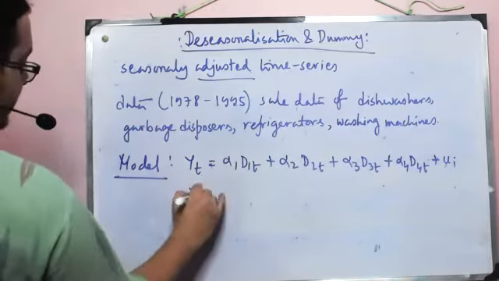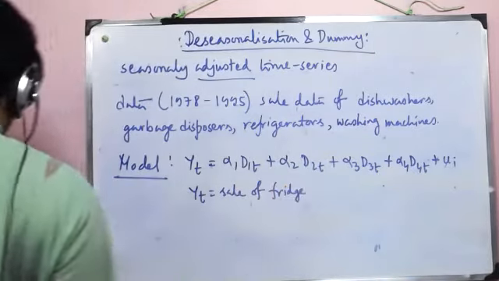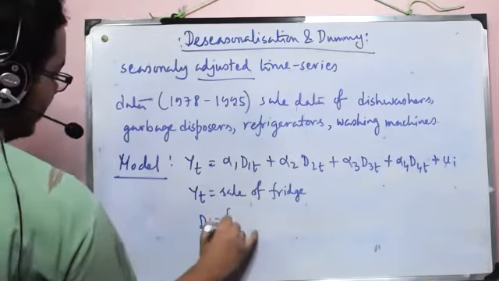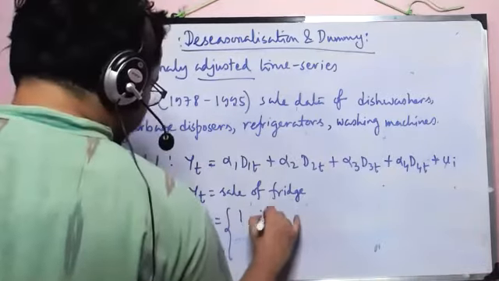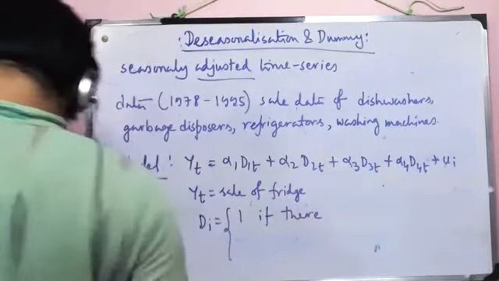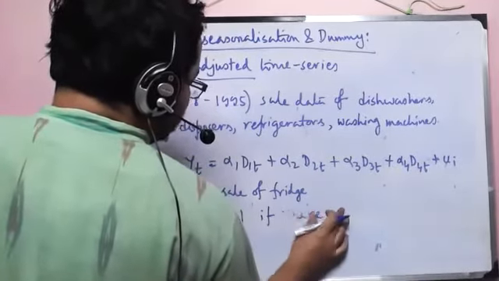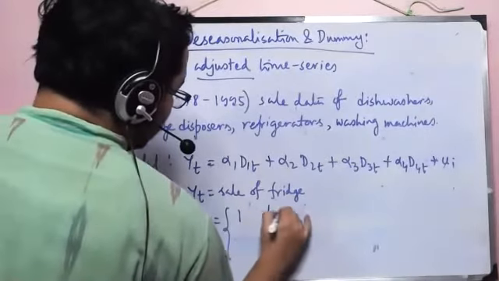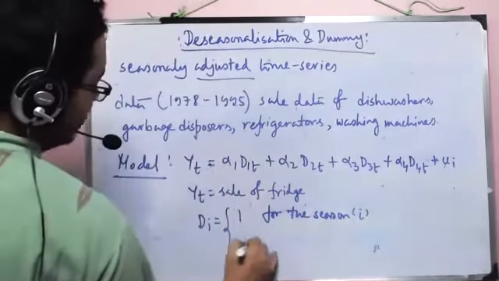And let's say YT is the sale of fridge. And what are D? So Di is 1 for the season i, 0 otherwise.